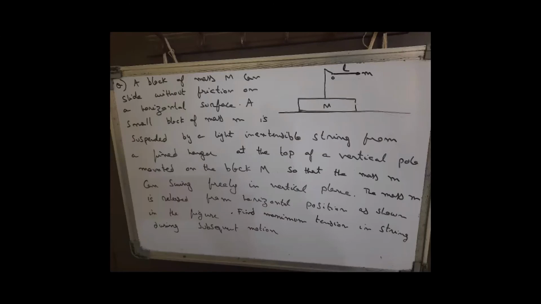Okay, so there's a vertical pole mounted on the block, on top of which there is a hanger, from which a particle of mass m is suspended with the help of a string of length l. The mass can swing freely in a vertical plane. The mass m is released from the horizontal position, as you can see in the diagram. So we have to find the maximum tension in the string during its subsequent motion.